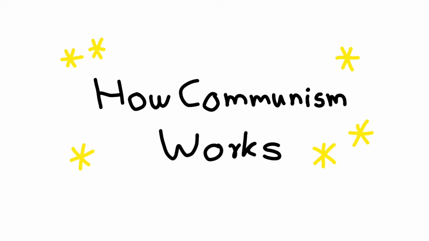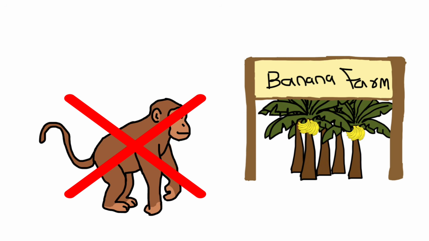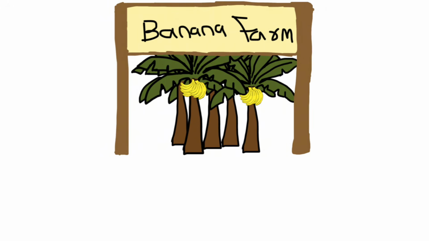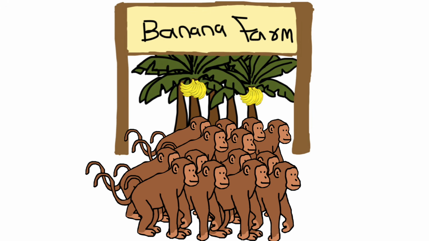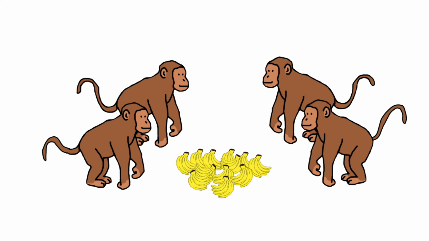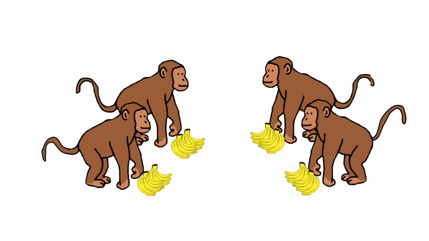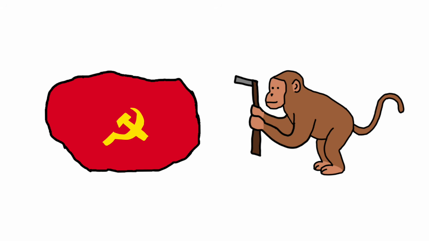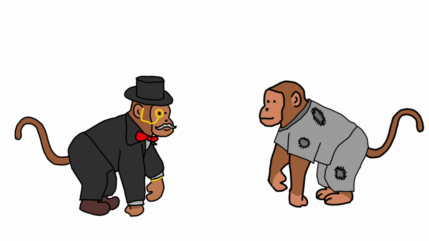How does communism work? In communist Monkeyland, no monkey owns the banana farm. Instead, the banana farm is owned by the monkey community. All monkeys work in the farm together, and the bananas that they produce are distributed among all monkeys according to their needs. In communist Monkeyland, everyone is a worker, so there are no rich or poor classes.